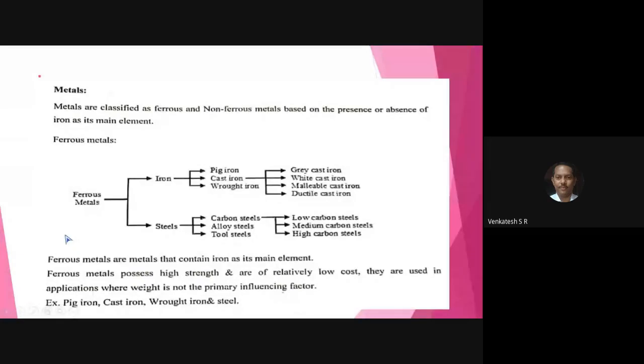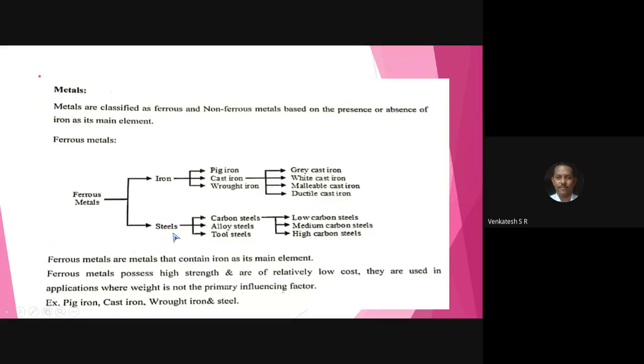The metals are classified into ferrous and non-ferrous metals. Write down all of you. Divide the ferrous into 2, iron and steel. Again, divide the iron into 3, cast iron, pig iron, and wrought iron. Pig iron and wrought iron are the raw material for further manufacturing process. The cast iron is classified into 4, gray cast iron, white cast iron, malleable cast iron, ductile cast iron.